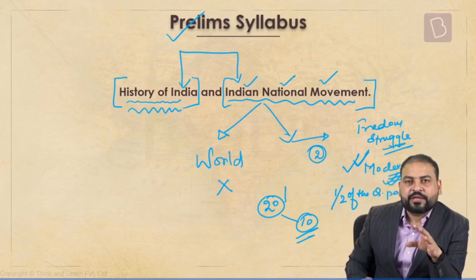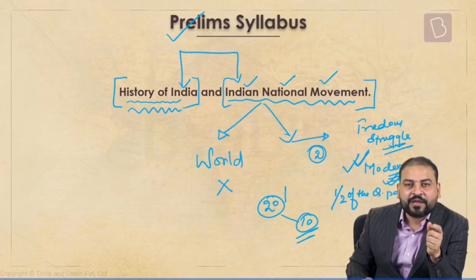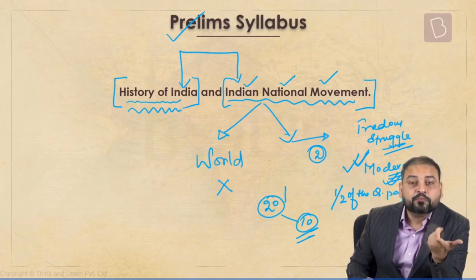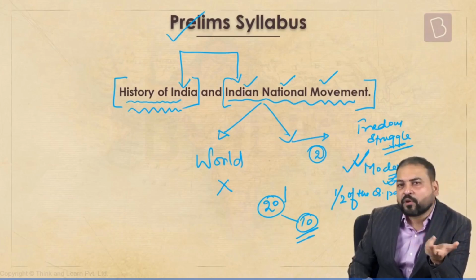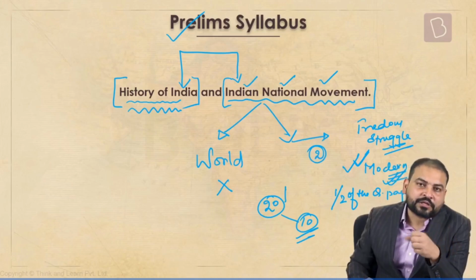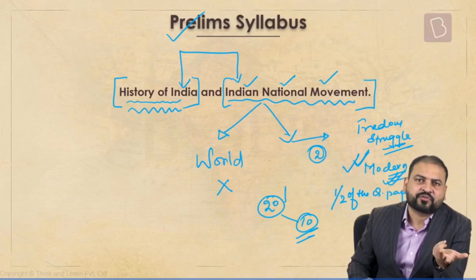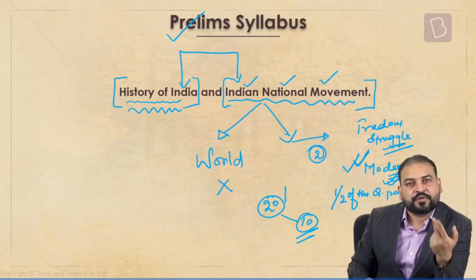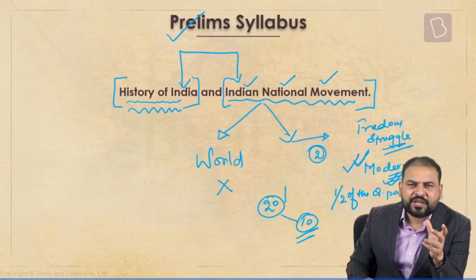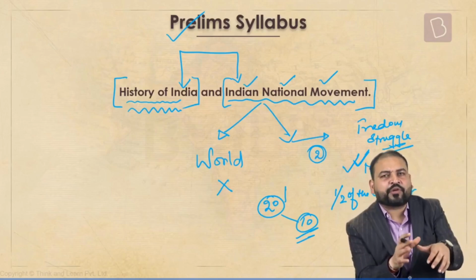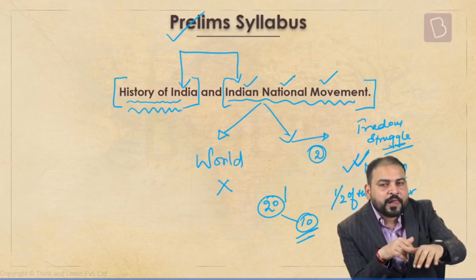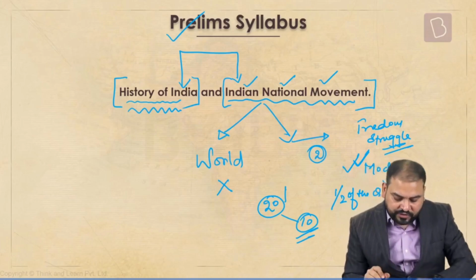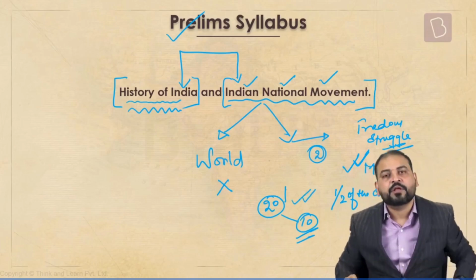Now, one thing I'll tell you here only, at times it becomes very tough to say to whom the question belongs. For example, there was a question in 2020 prelims on Gandhism and Marxism. Many people may have kept that in polity. Similarly, let's say there is a question on Green Revolution. Some people may say that this is geography, others may say it's economy. So such things keep on happening. So don't be worried about the exact number of questions, but on an average, as a thumb rule, you can say that 50%, half of the questions of your history segment, is coming from modern.